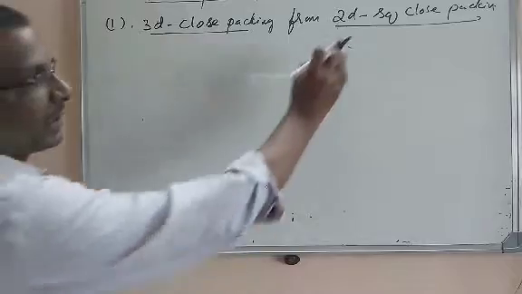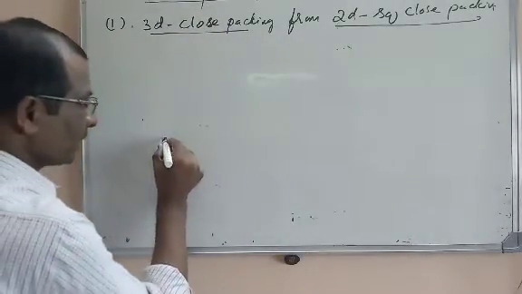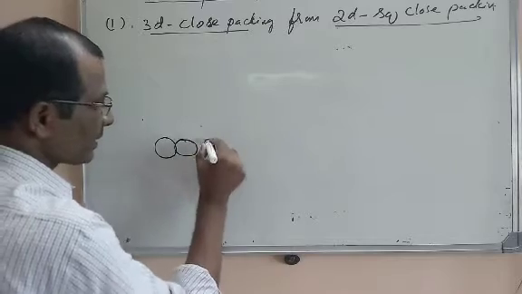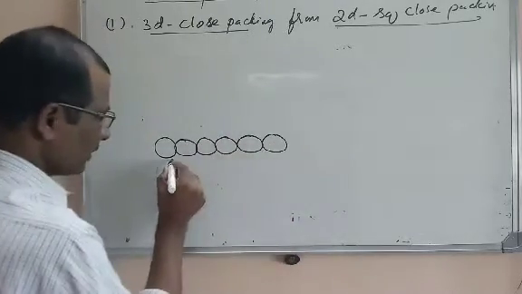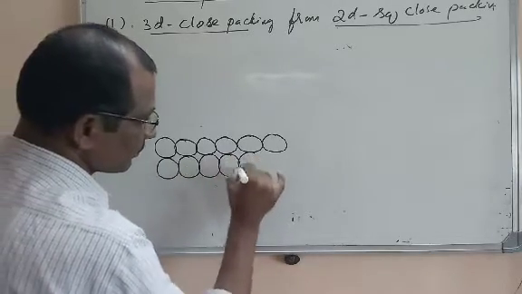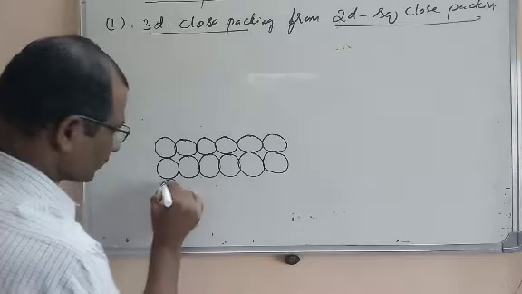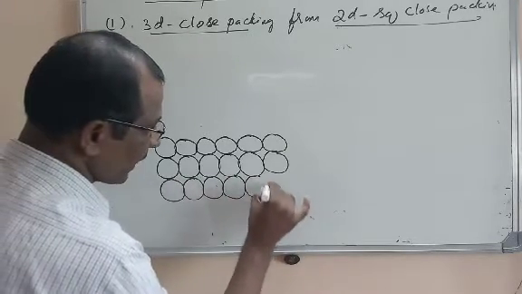Now let us take the two-dimensional square packing. In two-dimensional square packing, just now we had revised. Here, this is the two-dimensional close packing, just square close packing.